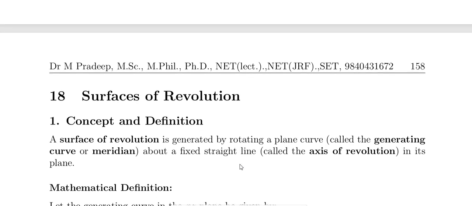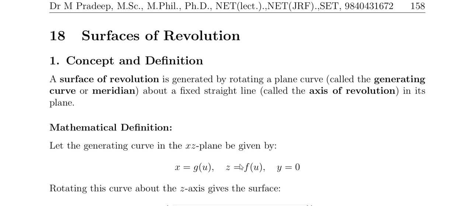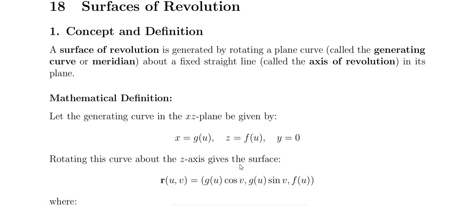The next one, surface of revolution. A surface of revolution is generated by rotating a plane curve. That rotating plane curve is called the generating curve or meridian. That is called the surface of revolution. About what? About a fixed straight line. That fixed straight line is called the axis of revolution, and the rotating plane curve is called a generating curve or meridian.